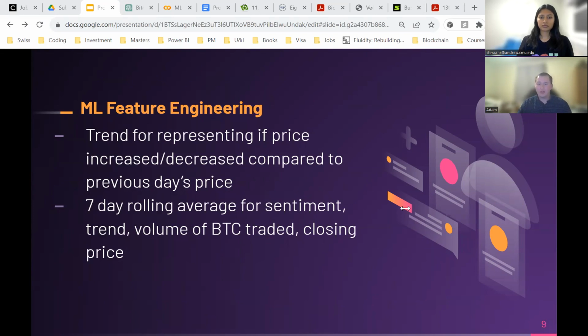We also included 7-day rolling averages for the sentiment, the trend, and the volume of Bitcoin traded, and the closing price. This was to help inform trends within the data set, because the sentiment analysis was aggregated on a weekly basis. In addition, we also included some features that were all related to the previous element of the specific features, so that anytime a model was doing a prediction on a particular day, it was doing it with data that would have been available from historic data.